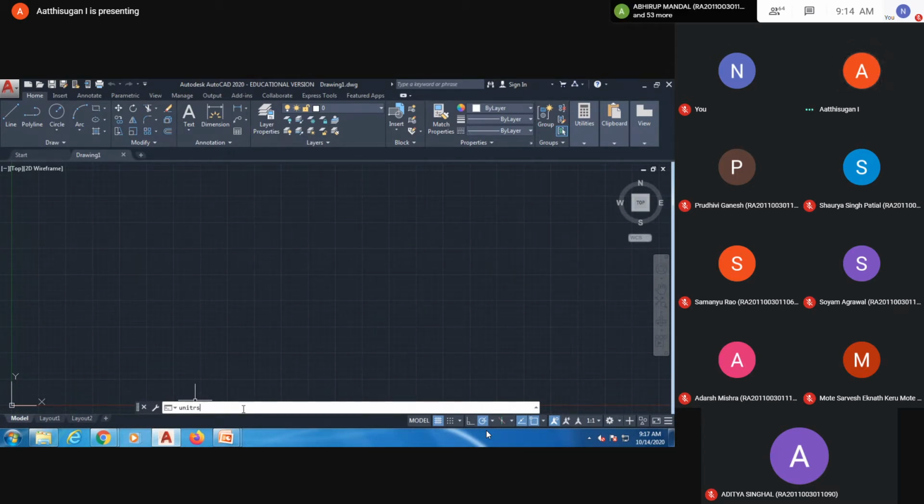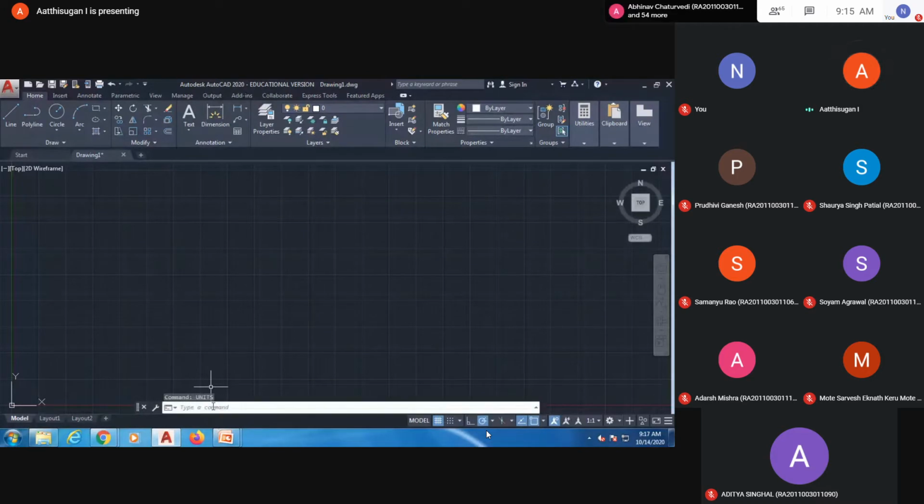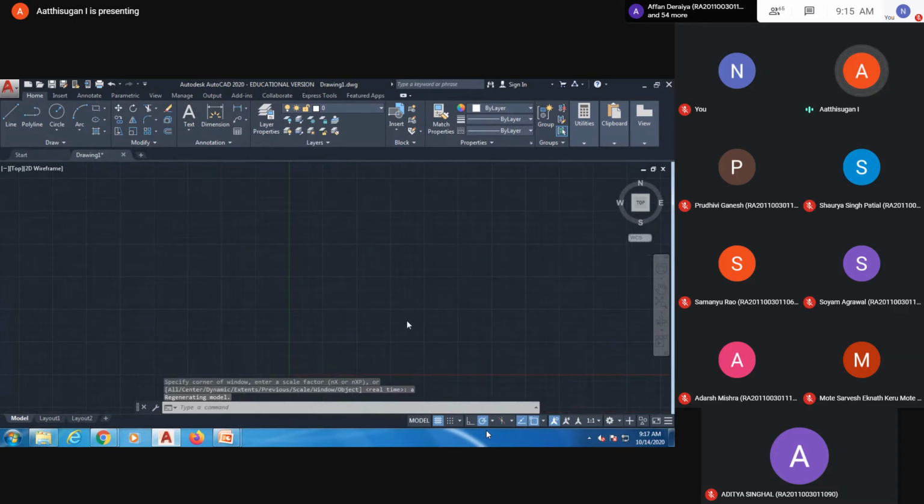Change to millimeter. Then the position: whatever you want, but I want only the 0 position. Then you have to set the limits: lower left corner 0, upper right corner I'm giving for A4 sheet paper, 210, 297. Then zoom all. Like this, you have to set it first.